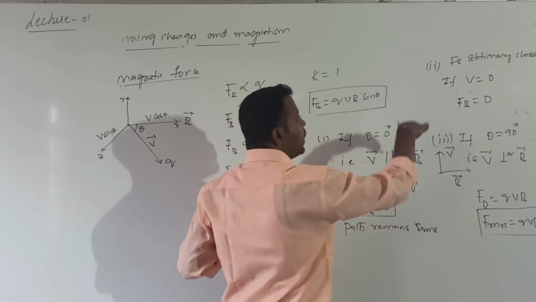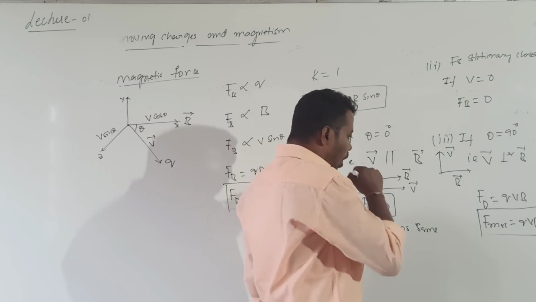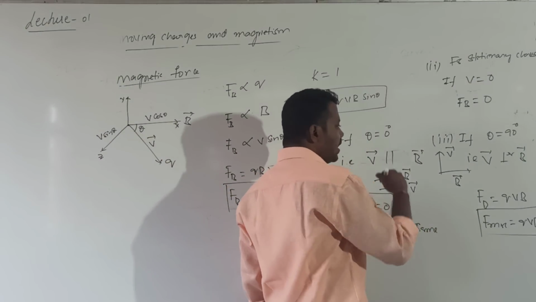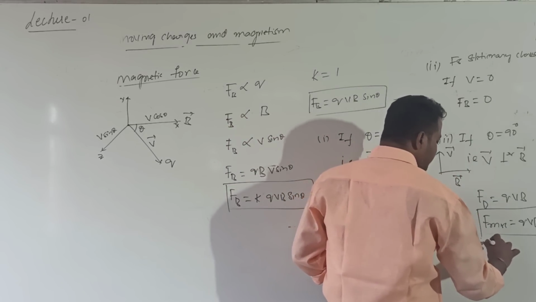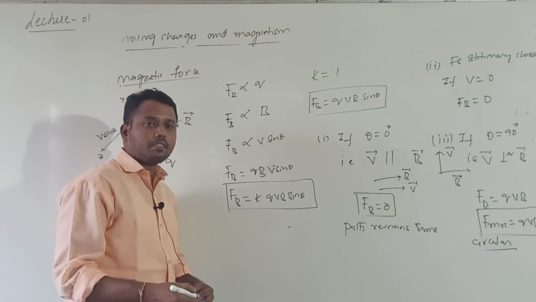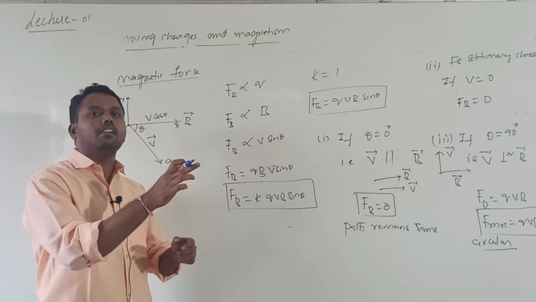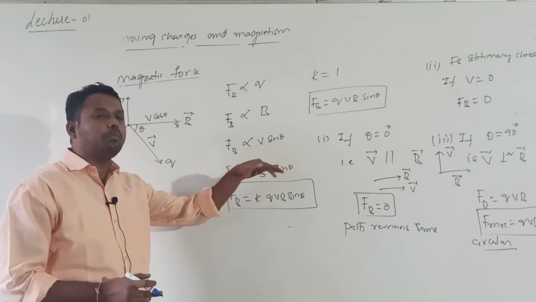Whenever a particle is stationary, it will not experience any force. But whenever a particle enters the magnetic field perpendicularly, it will follow a circular path. Why it follows a circular path, we will come to know.